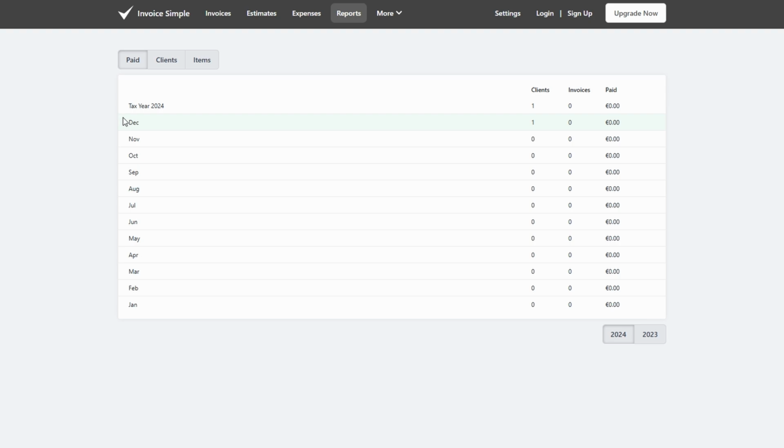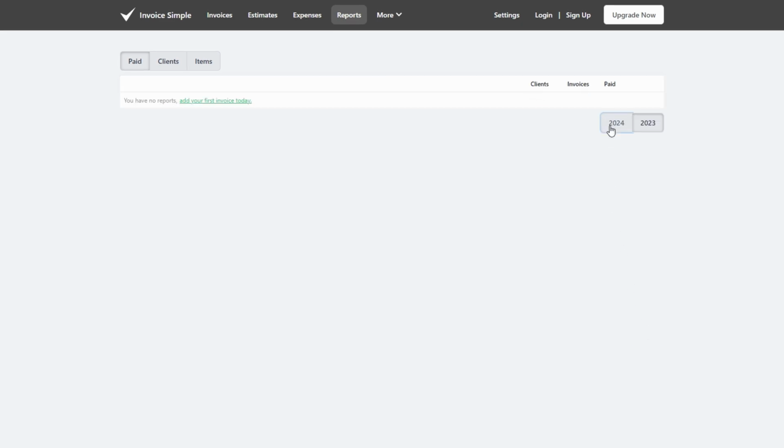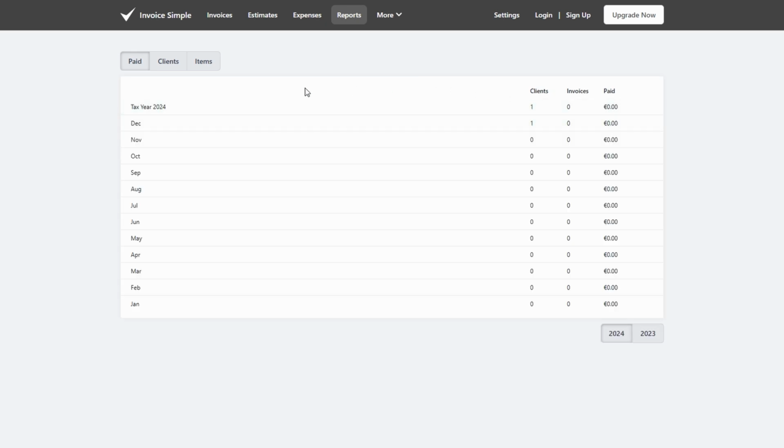This feature helps you maintain a clear picture of your income versus expenses, making it easier to make informed financial decisions. These features not only simplify administrative tasks but also give you the insights you need to manage your business more efficiently, reduce late payments, and plan for future growth. With Invoice Simple, you can focus on what matters most, growing your business, while staying organized and in control of your finances.